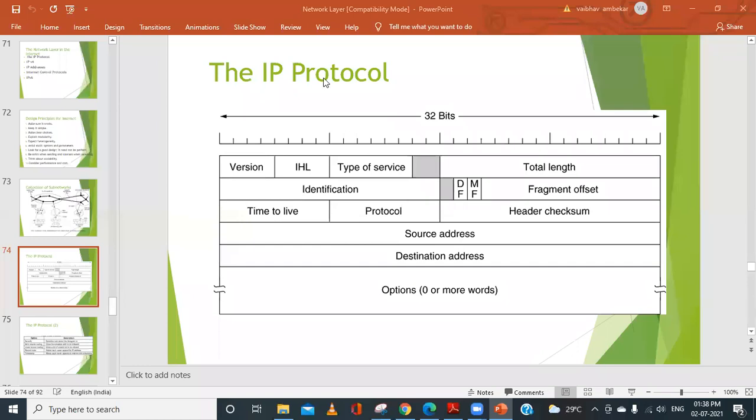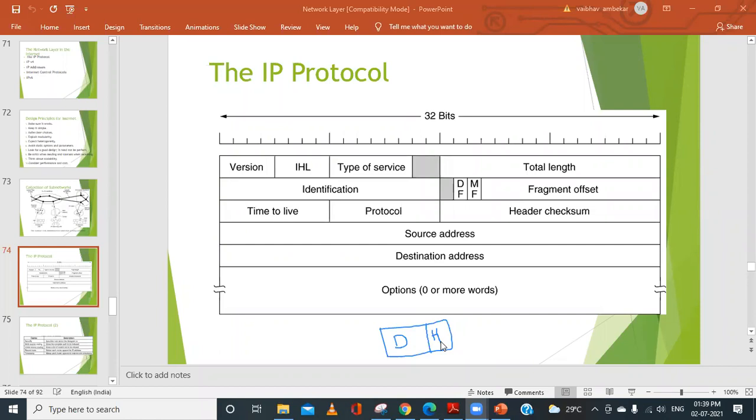If I consider this as a data packet, there will be two parts: one is the data, and the next is the header. So a packet has the actual data that we want to transmit, and the header.